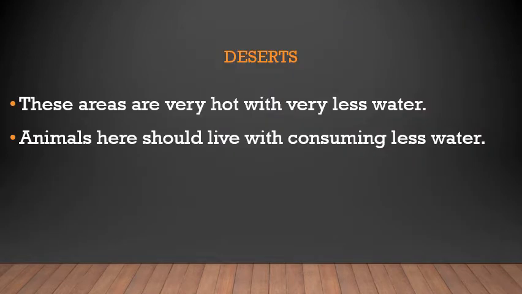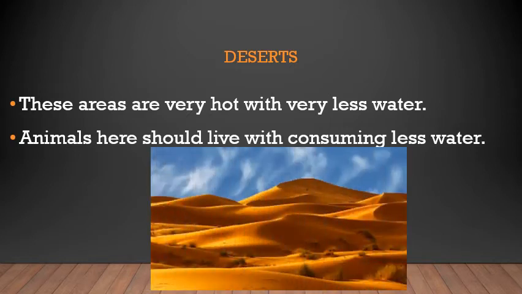So first one was rainforest, then temperate forest, grasslands. Now we are moving on to deserts. Deserts, these areas are very hot with very little water. You know the areas deserts, no? Animals here also should live while consuming less water. It is extremely hot in the morning, and the animals here should consume less water. Animals like camels and kangaroos live in deserts, and especially the camels are called the ship of deserts because they can store water.